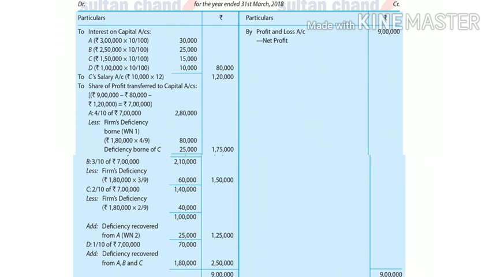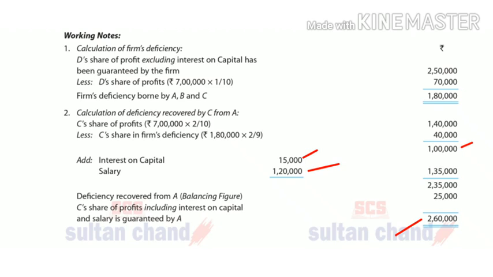2,60,000. Okay, but this profit will include his salary, interest on capital, and the profit sharing. So C has already contributed 40,000 for D, and remaining is 1 lakh. If you add, you can see the working notes here. Number 2, C's deficiency: 1 lakh 40 was the actual profit. 40,000 he has contributed in favor of D, so 1 lakh is remaining.